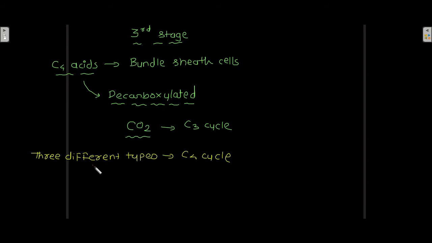Now there are three different types of C4 cycles, classified on the basis of which enzyme is used for decarboxylation of C4 acids in the bundle sheath cells. There are different enzymes responsible for catalyzing the decarboxylation reaction of C4 acids, and on that basis there are three different types of C4 cycle.